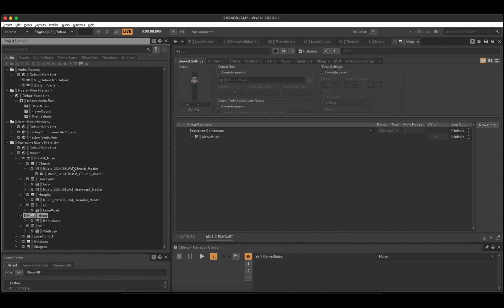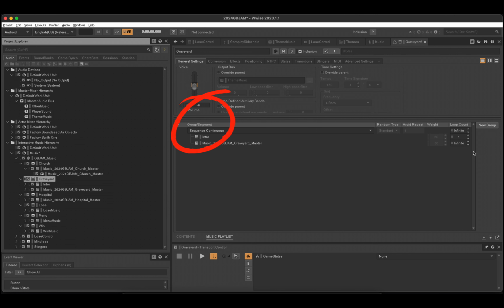Under each playlist container, there are music segments, where we put segments into the playlist and define the order in which segments will play. For example, under the graveyard playlist, there are two segments, intro and graveyard theme music. Right now, it is in sequence continuous mode, which means we will hear intro and then graveyard theme music.